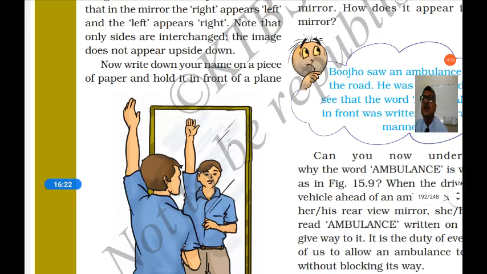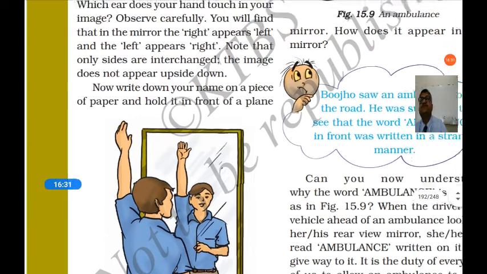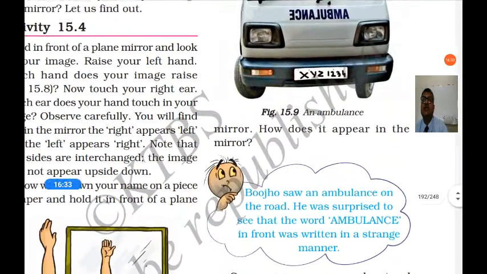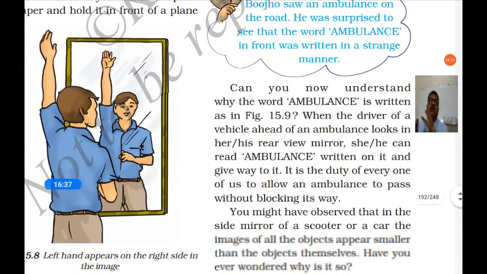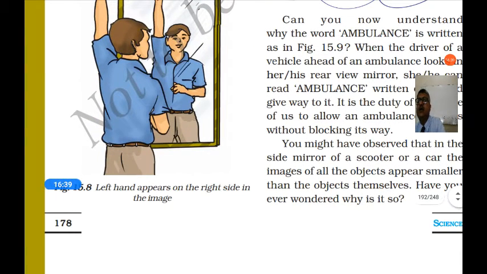Now write down your name on a piece of paper and hold it in front of the plane mirror. How does it appear in the mirror? It looks inverted. So if you write Raj on the paper, it will look like this.